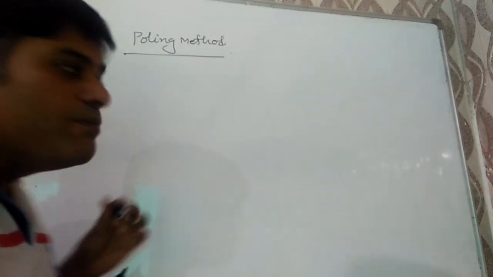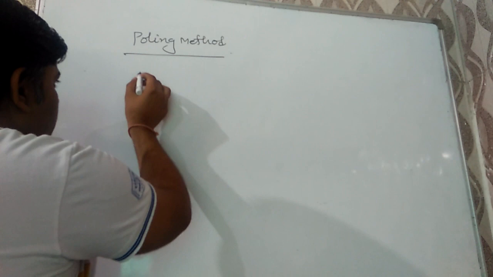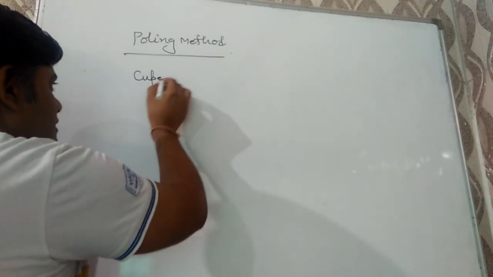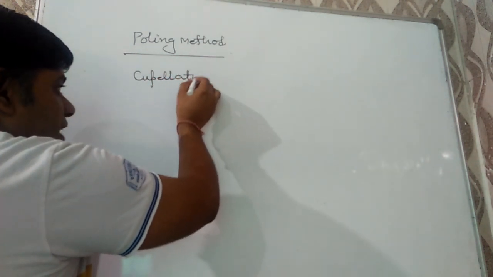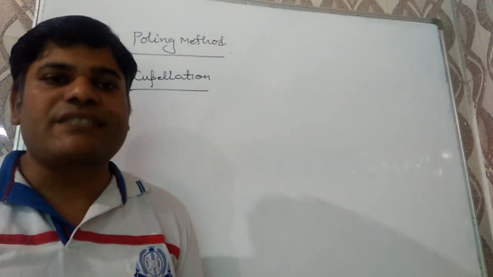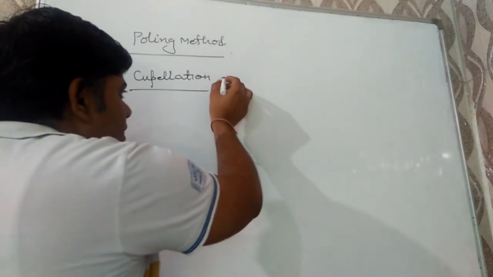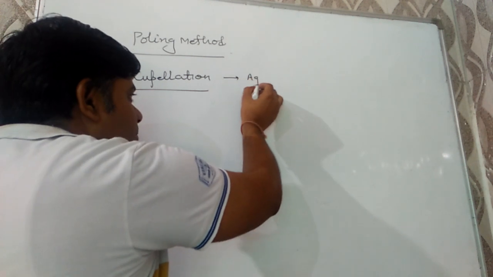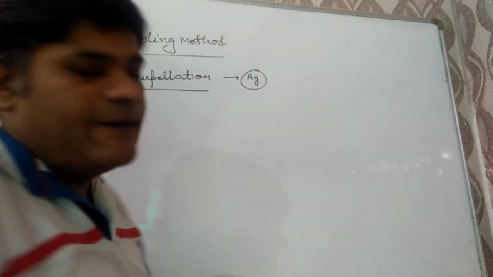Next technique for purification is known as cupellation method. In objective questions, which metal is purified by cupellation method? Then our answer will be silver metal is purified by cupellation method.